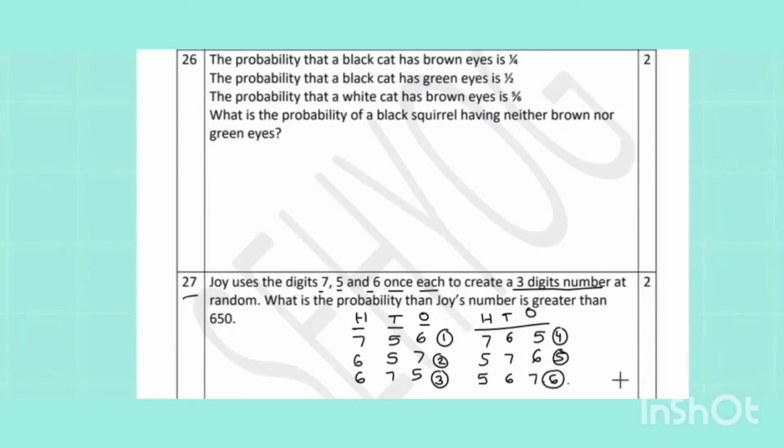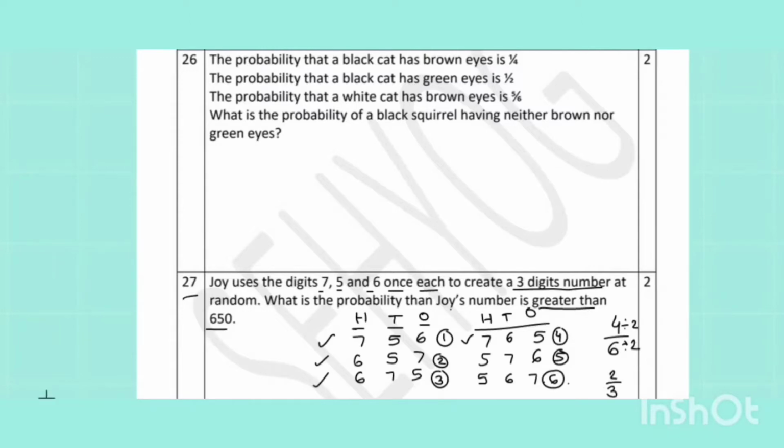Out of that, the probability that it is greater than 650 comes from the first 3 outcomes in our cases. So, these numbers are greater than 650, which means 4 out of 6. Reducing by 2, we get 2 by 3.